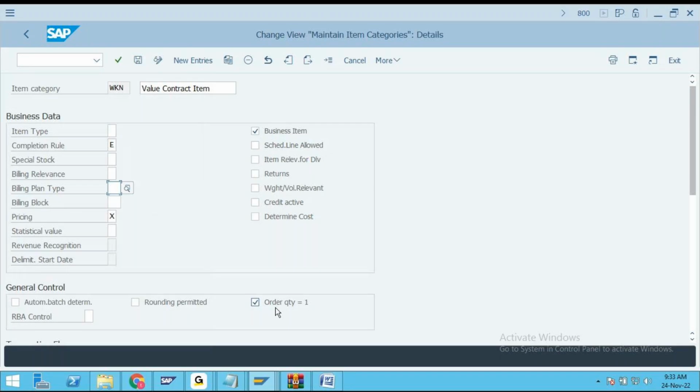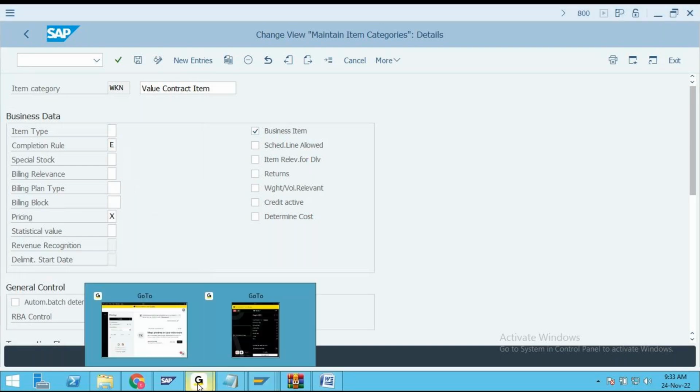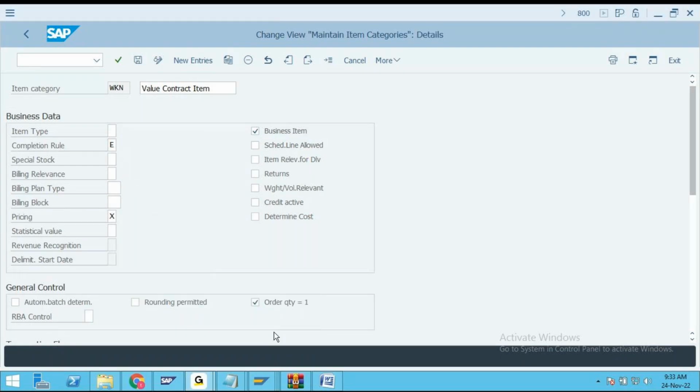If that is the case, how are the values going to be updated? How is the system going to update the values? That is the reason why internally the system has to consider the quantity as one piece.